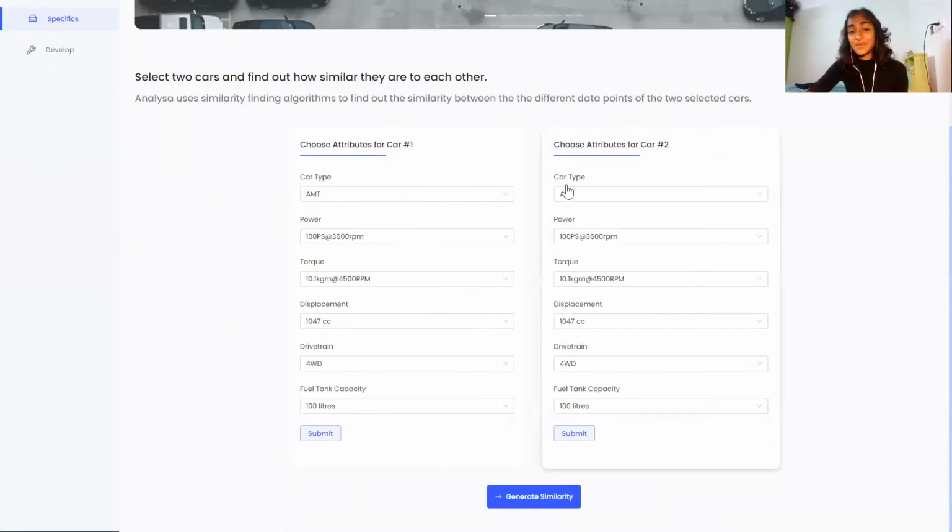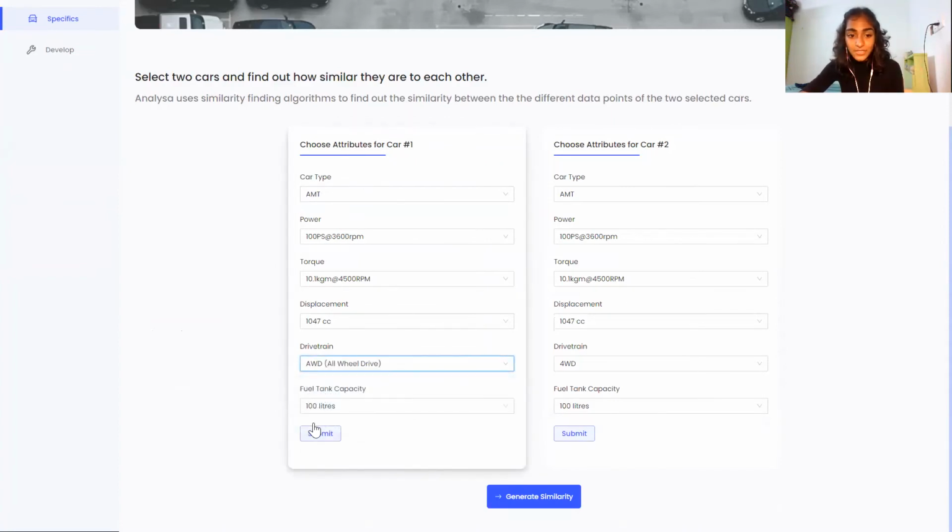This is an interesting aspect where you can fill in 2 forms with attributes for car number 1 and car number 2, and you can get to know the similarity. All of these are attributes. Let's say I change this, I submit this form, and I get a similarity of 84%.